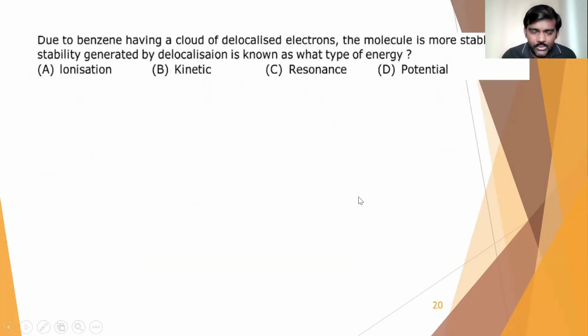This is the next question, question number 9. Due to benzene having a cloud of delocalized electrons, the molecule is more stable, and this stability generated by delocalization is known as what type of energy? We all know this, that is called resonance energy. Benzene is having higher resonance energy, so that is why it is getting that stability. So the answer is option C. Very simple question.